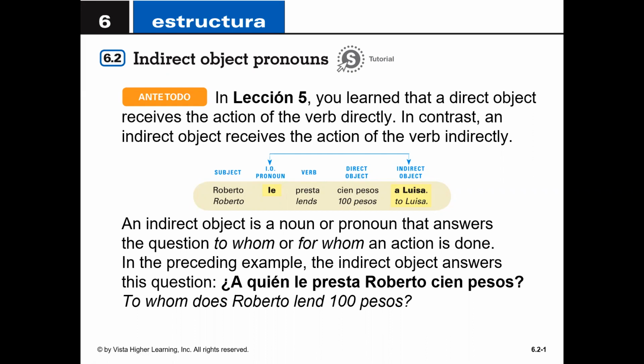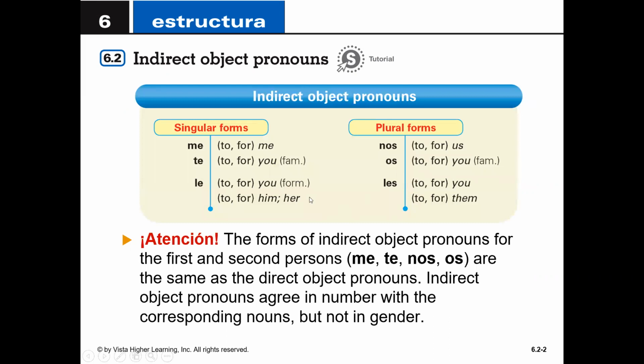In this preceding example, the indirect object answers this question: ¿A quién le presta Roberto 100 pesos? So, to whom does Roberto lend 100 pesos? A Luisa. And we'll see what this le and a Luisa business is in a moment. So first, the forms, okay?